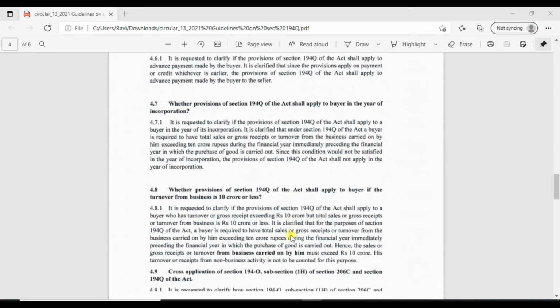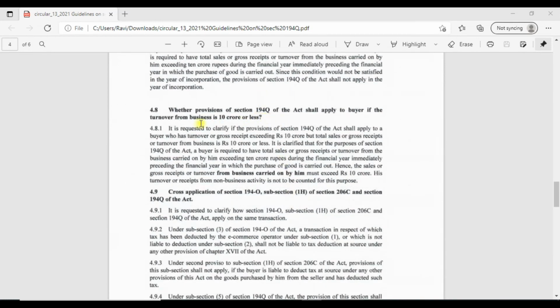This guideline deals with whether section 194Q will be applicable if business turnover is 10 crore or less. Clarification for this is, for the purpose of section 194Q, only business turnover needs to be considered, and turnover from non-business activity shall not be considered. And moreover, such business turnover should be more than 10 crores in the immediate preceding financial year or the financial year in which purchase is made. So, as per this guideline, only business turnover should be considered and such turnover should be more than 10 crores to be eligible for section 194Q.